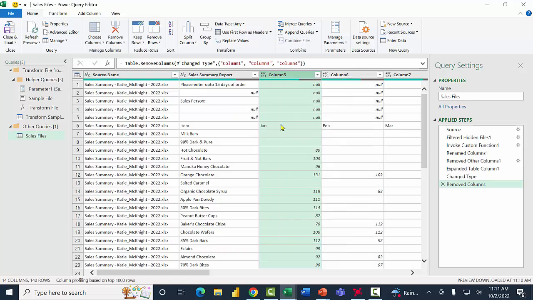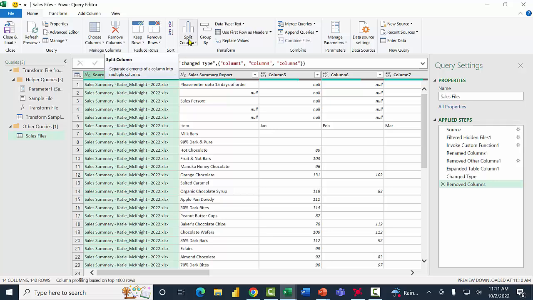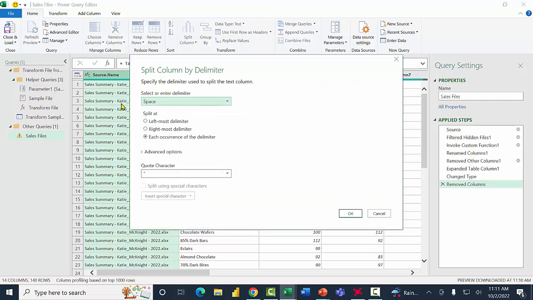I like to split that. So I did a split earlier in the class, but we're going to do another one so I can capture the person's name and also the year. So I'm going to click on the source name. Then I'll pick the split column choice that I showed you earlier. And this one will be by a delimiter. And I'm looking for that dash actually.